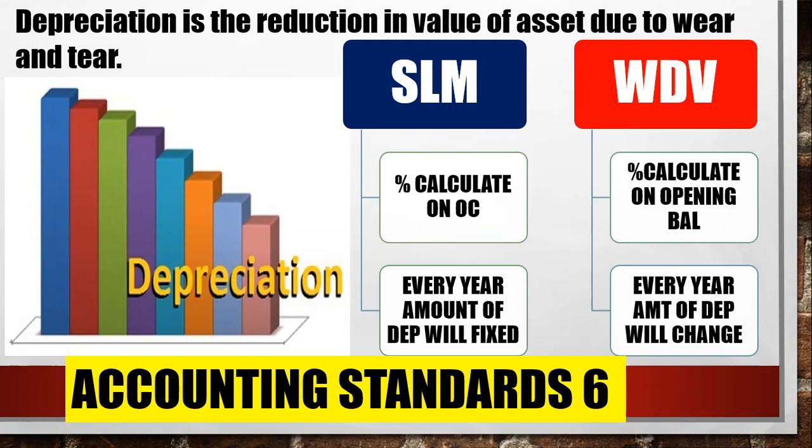What happens in the straight line method? You have to calculate your percentage on the original cost for every year. Every year the amount of depreciation will be fixed because we are calculating the same percentage on the same amount, that is your original cost. But in WDV, you are calculating your percentage on the opening balance of the current year. Every year the amount of depreciation will change because there is a change in the opening balance. Clear, everyone?